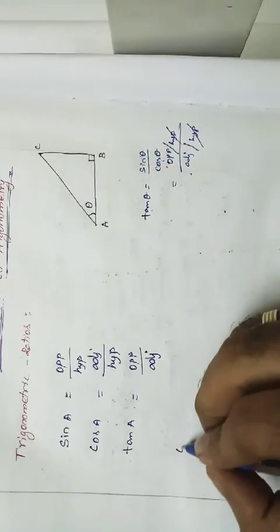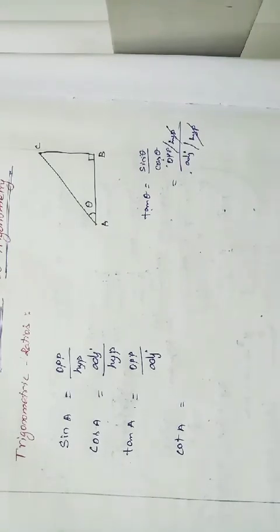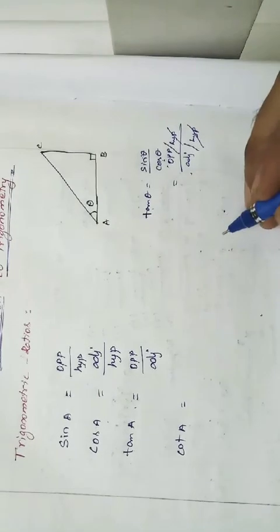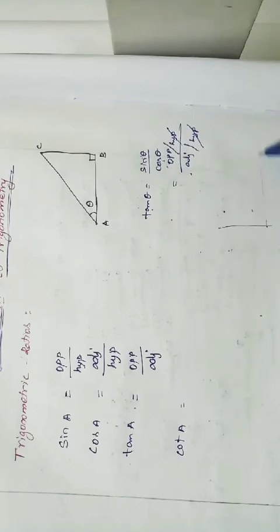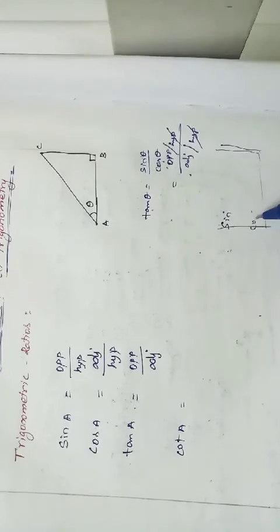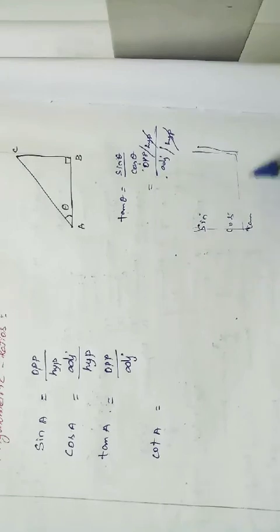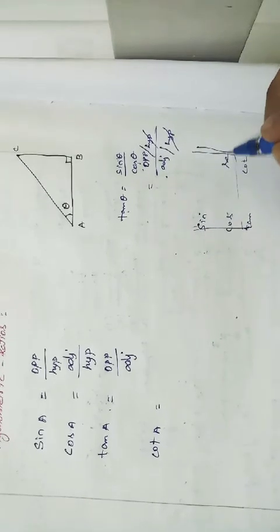So cot theta is nothing but, cot A is equal to... Actually, while writing the trigonometric ratios, we write them in a paw shape, like this. Sine, cos, tan, and next cot, sec and cosec.